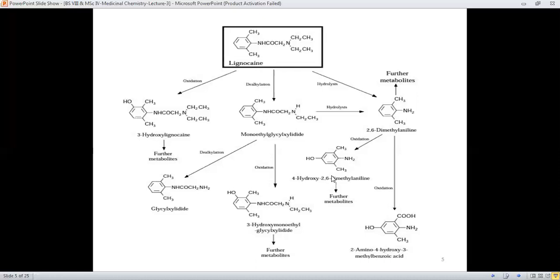And these metabolites will differ from one another in their absorption and in their excretion from the system.